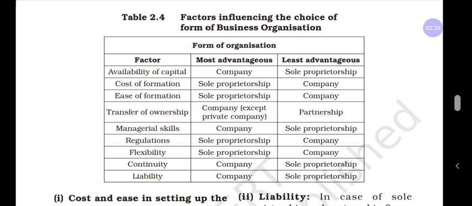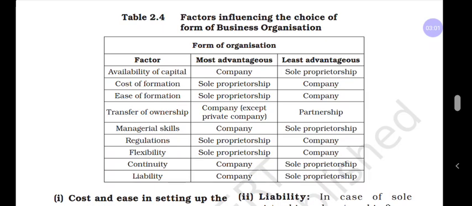According to the size of the capital, you can choose the form of business organization. You also have to follow some legal formalities, which may affect the start of any form of business organization. It is called cost and ease of formation.